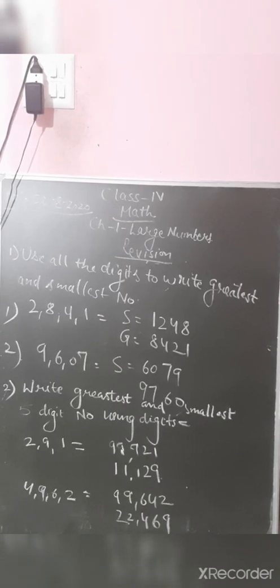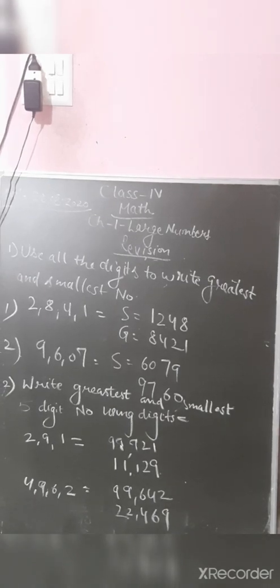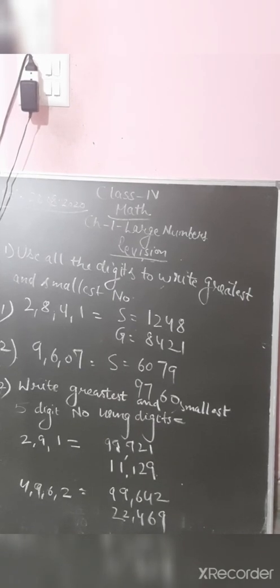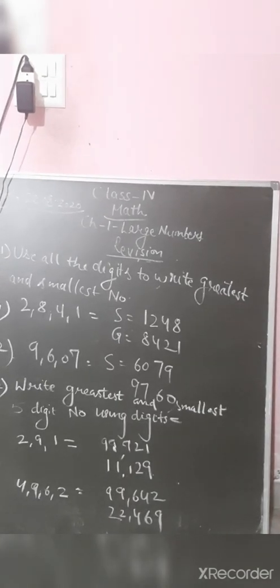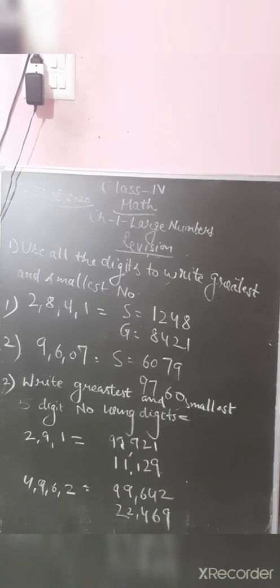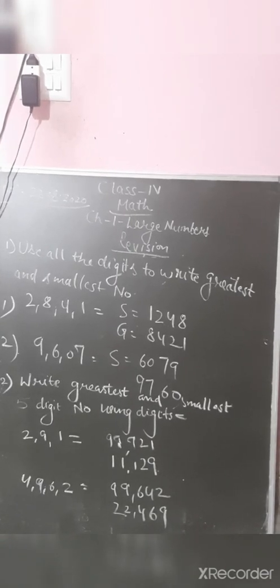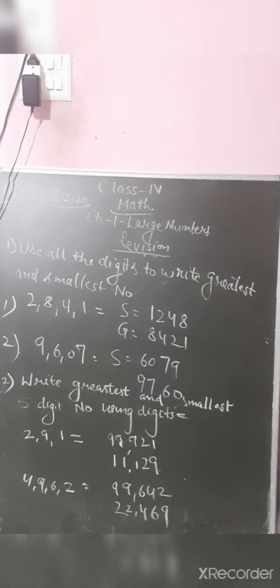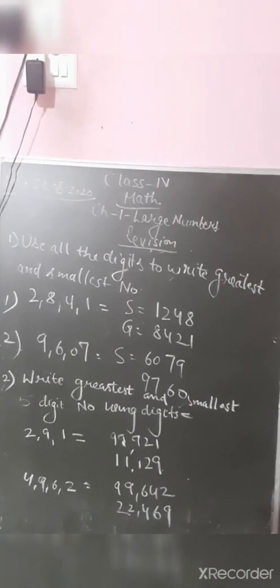I have 3 digits, and I have to add 2 digits to make a 5-digit number. So I have added 99, and used 921 from the given digits. And while writing the smallest, you can repeat the smallest digit, like 1, 1, 1, 2, 9. In the same way, in the next question 4 digits are given but you have to write 5 digits, so you have to add 1 more. So I have added 1, giving 9, 1, 2. In this way, you have to write the greatest and smallest number using all the digits or some of the digits.